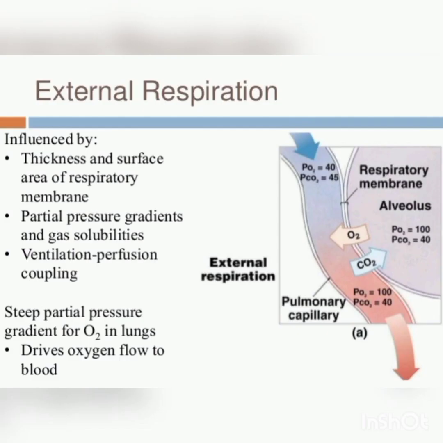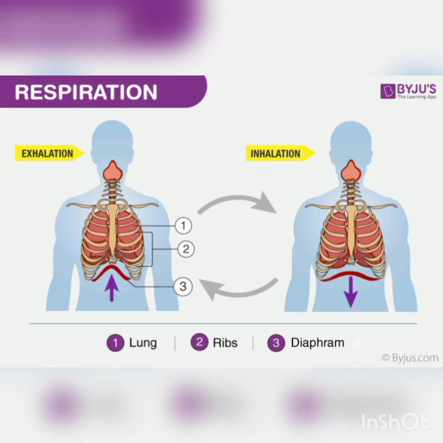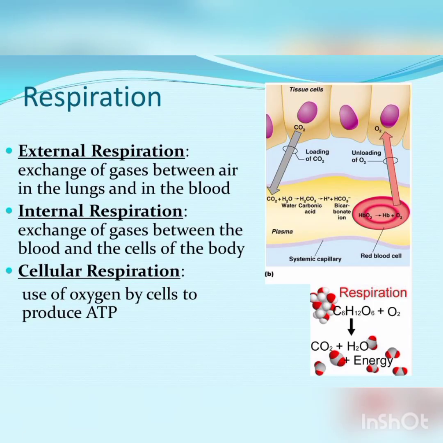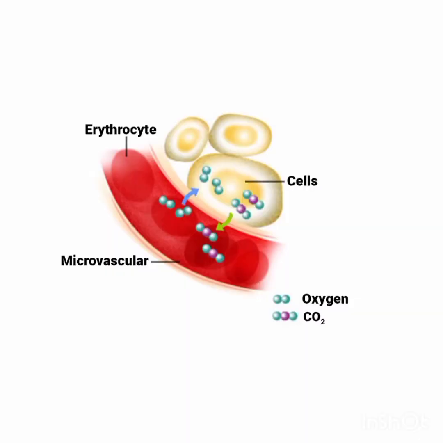External respiration is influenced by the thickness and surface area of the respiratory membrane, partial pressure gradients and gas solubilities, and ventilation-perfusion coupling. The partial pressure gradient for O2 in the lungs drives O2 flow to the blood. In external respiration, gas exchange occurs between the alveoli and blood flowing in capillaries around the alveoli. Oxygen diffuses into the blood from the alveoli, and CO2 leaves the blood and enters the alveoli.